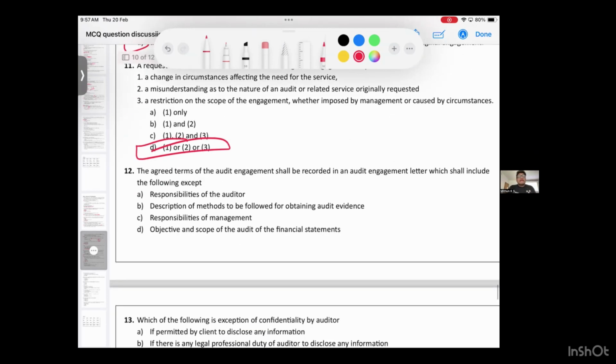12th question. The agreed terms of audit engagement shall be recorded in an audit engagement letter which shall include the following except. Responsibility of auditor will come, responsibility of management will come, objective will come, description of method to be followed will not come. That is not needed.